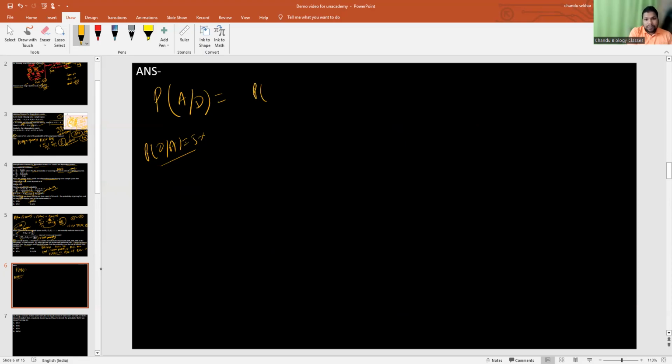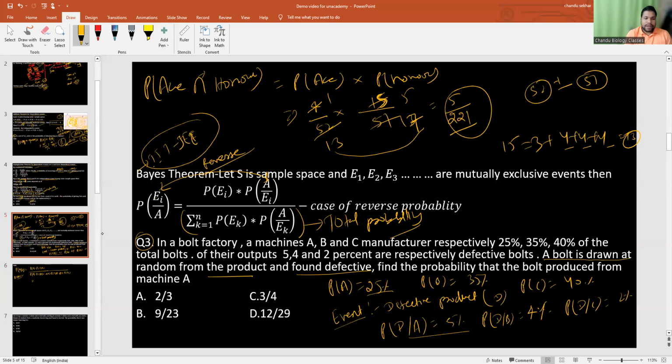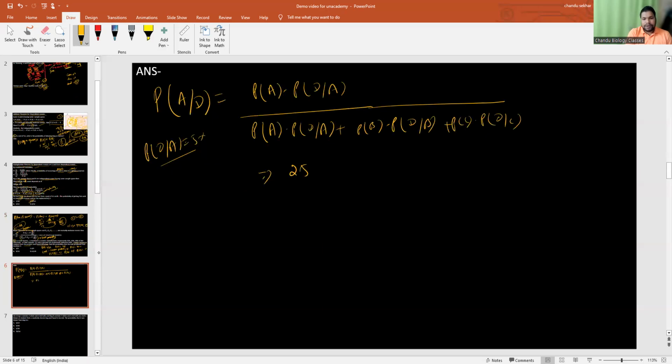So you can write down probability of A into probability of D given A, divided by the total probability. Total probability we can write as probability of A into probability of D given A, plus probability of B into probability of D given B, plus probability of C into probability of D given C. The probability of A is how much? It's given as 25% into 5%, into 5, divided by here also 25 into 5, plus B is given